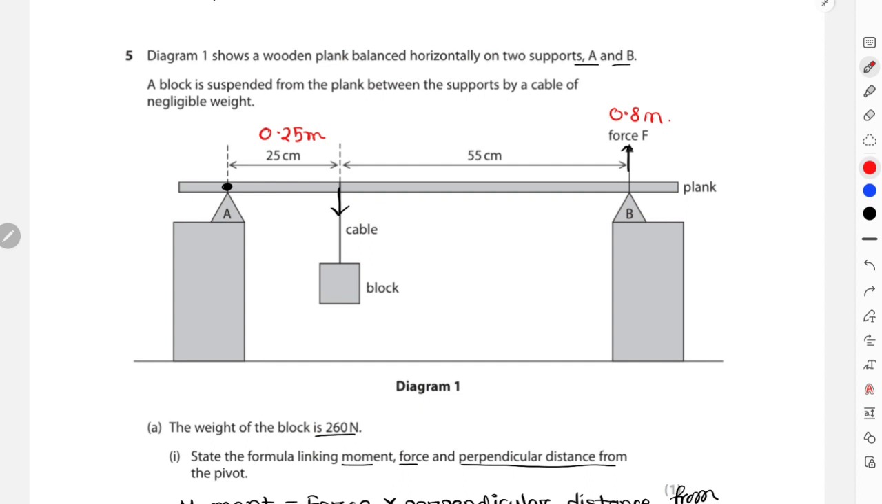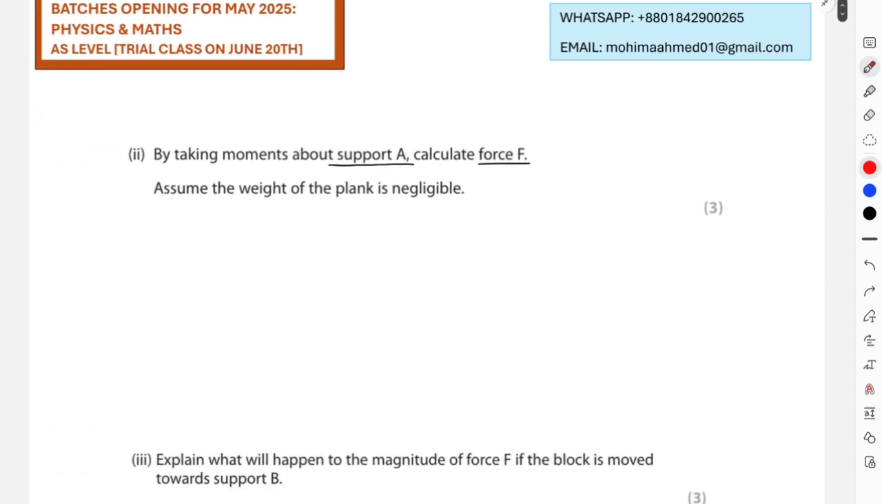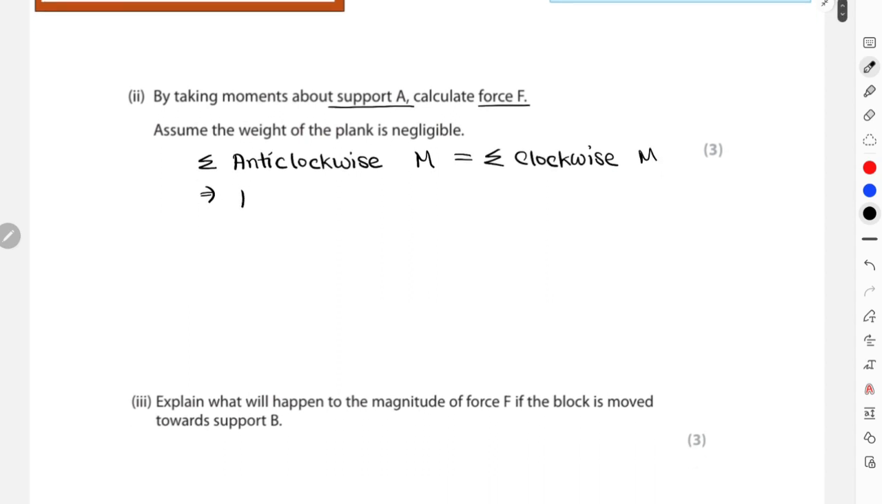So I can easily use the concept of moments, the law of conservation of moment, or law of moment, in order to find out that unknown force. For that law of moment, I'll start with anti-clockwise. Sum of anti-clockwise moment is equal to sum of clockwise moment. For the anti-clockwise moment, the force was F.